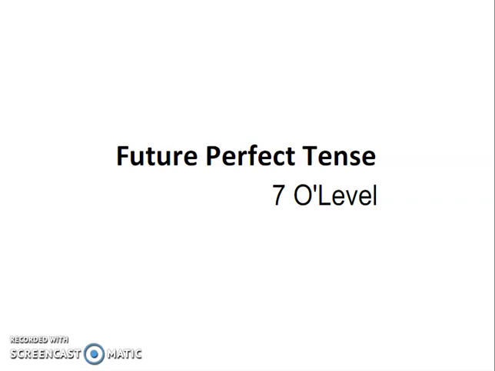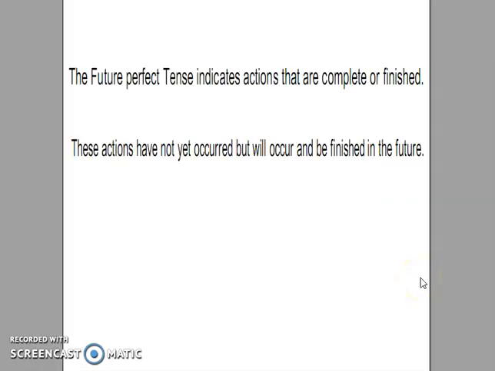Let us go through the definition of future perfect tense. The future perfect tense indicates actions that are complete or finished. These actions have not yet occurred but will occur and be finished in the future. So here we are going to concern ourselves with future tense.